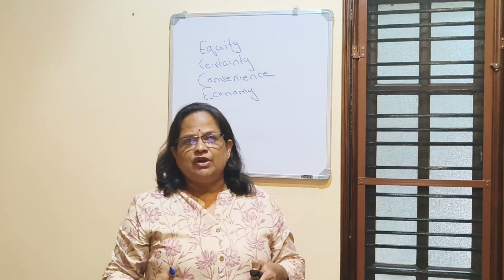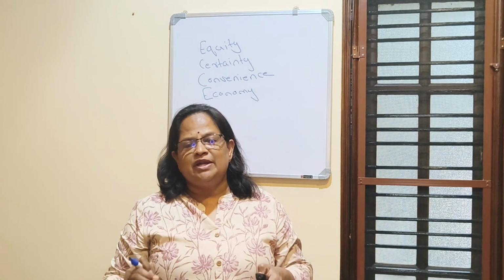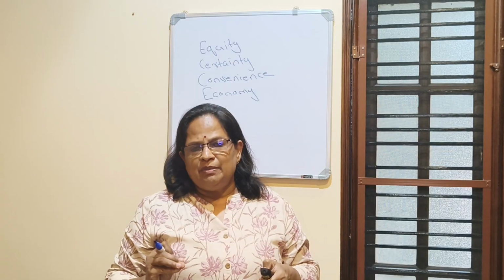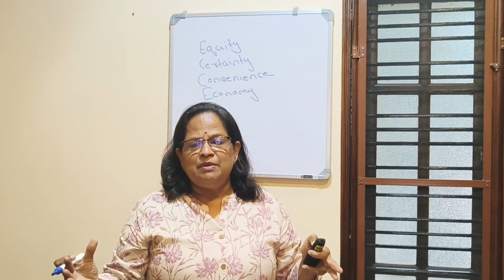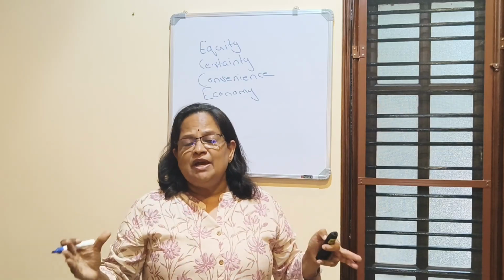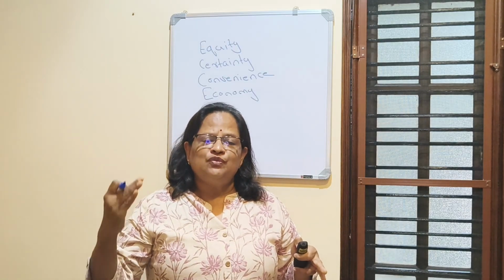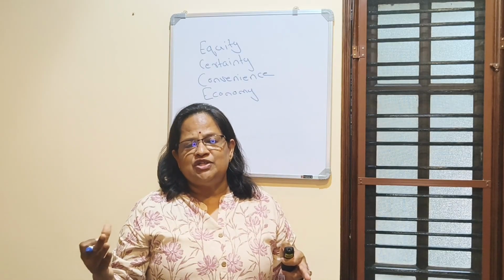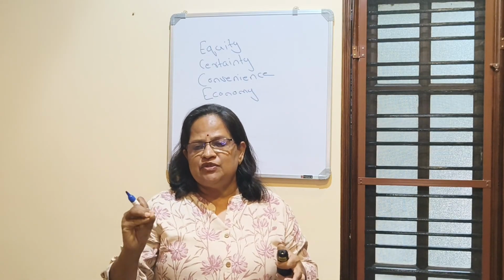Now what is canon of economy? The cost of collecting tax should be minimal in comparison to the revenue it generates. So we have to remember, if we have to pay tax and there are tax departments, tax administrative officials, the system has to work. If the tax collected is less than the cost of running the tax administration, it will be a failure. So we have to see that the cost of collecting tax will be minimum.